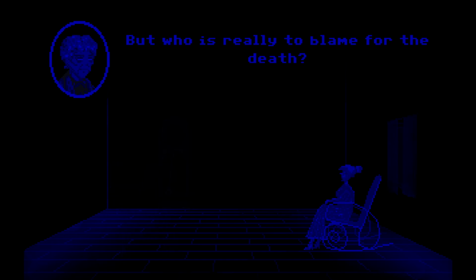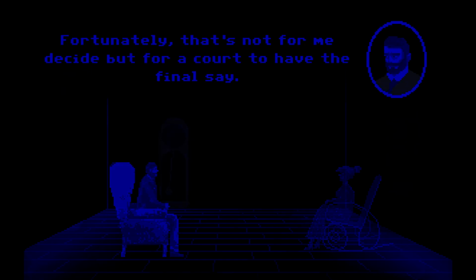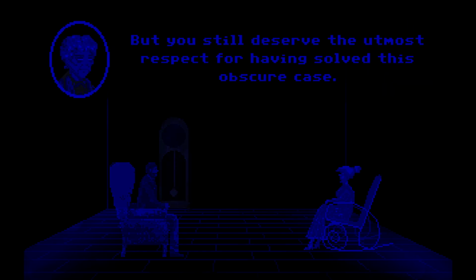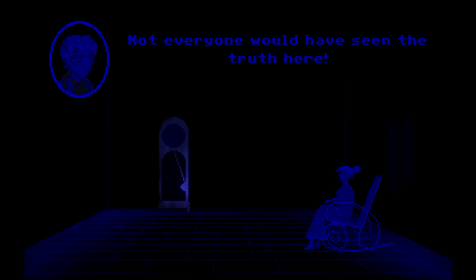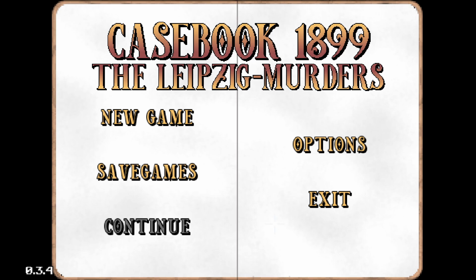But who is really to blame for the death? Fortunately, that's not for me to decide, but for the court to have the final say. You still deserve the utmost respect for having solved this obscure case. The police of Leipzig are truly lucky to have you in their service. Not everyone would have seen the truth here. This is so hard to read. I'm straining so hard. Alright, well. It just kind of ends there.